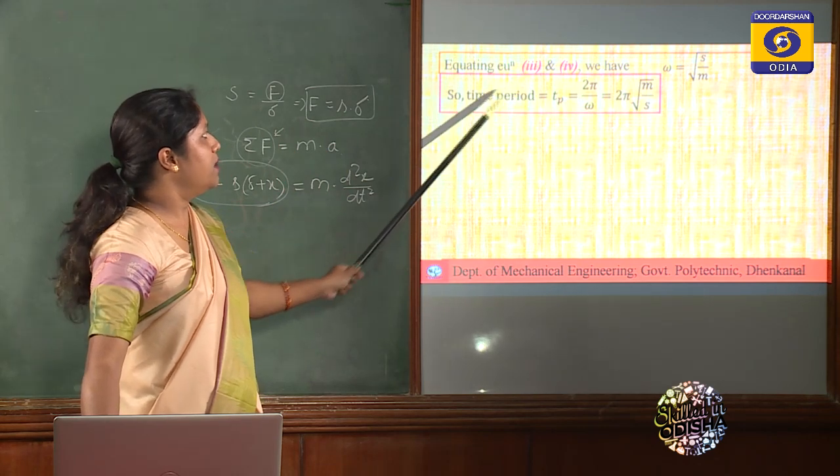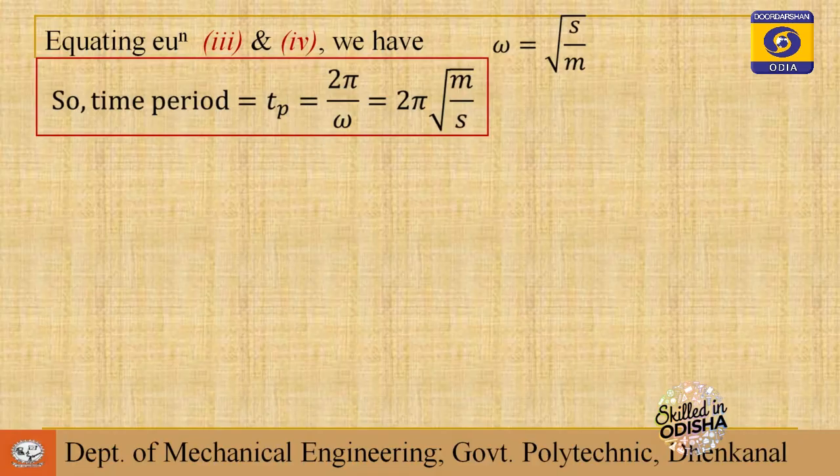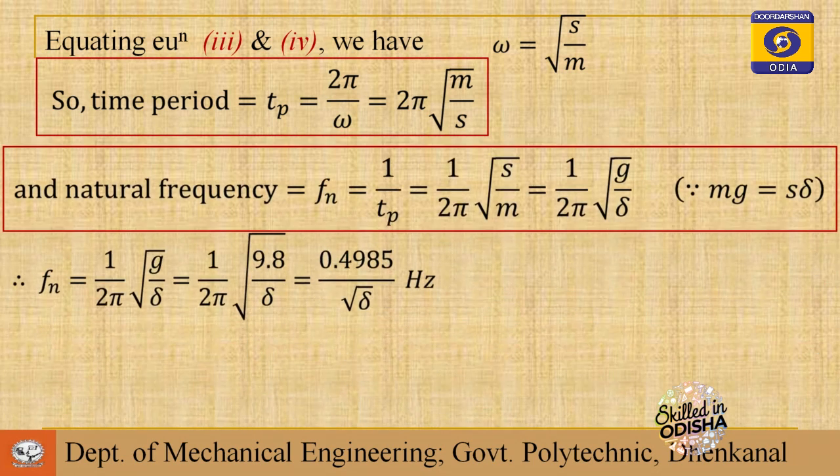So from this omega we can find the time period, which is equal to 2 pi by omega, or we can find the frequency, which is 1 by time period, equal to 1 by 2 pi root of s by m. In place of s by m we can write g by delta, as mg is equal to s delta. So putting the value of g, we can finally find the frequency as 0.4985 by root over delta in hertz.